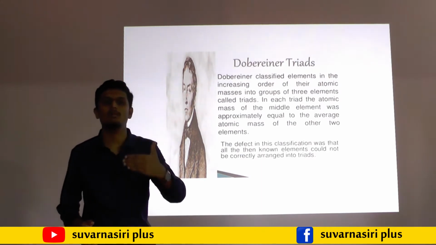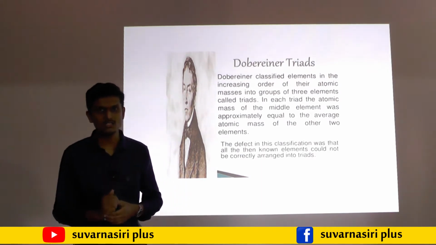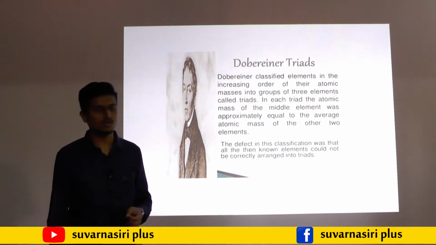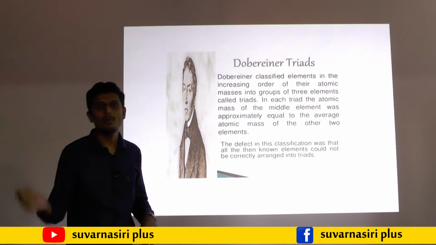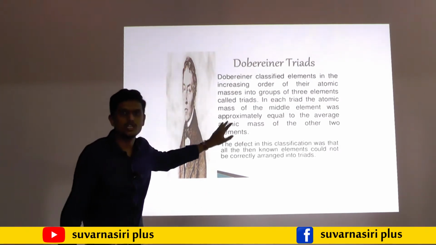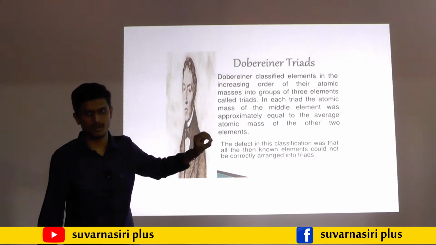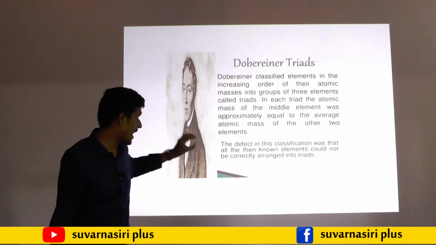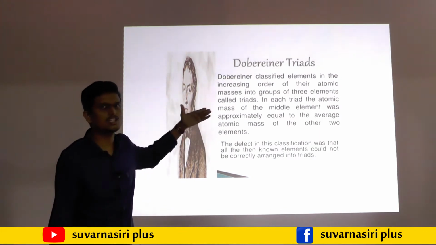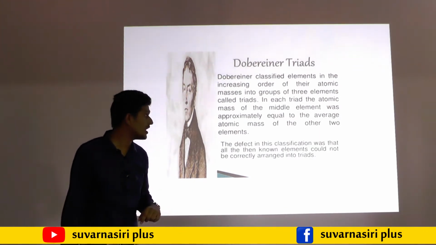You know what is meant by atomic number and atomic mass, but Prout suggested atomic mass is helpful to classify the elements. By using that, Dobereiner was the first scientist who tried to arrange the elements in the increasing order of their atomic mass.